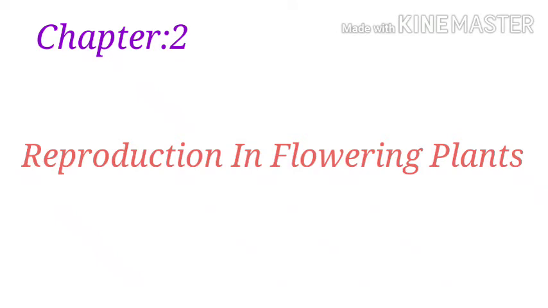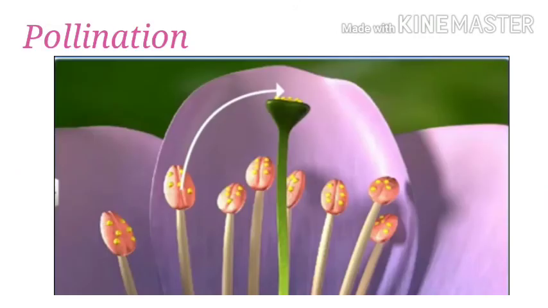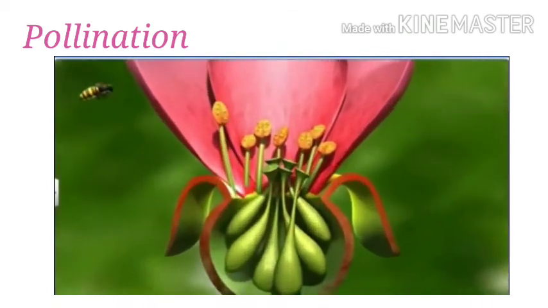We are discussing our second chapter, Reproduction in Flowering Plants. We studied about male and female gamete formation in flowering plants in the previous videos. Next, we are going to study about pollination, which is the initial step of fertilization. Pollination is a transfer of pollen grain to the stigma of a pistil.